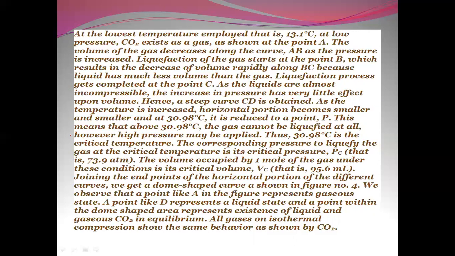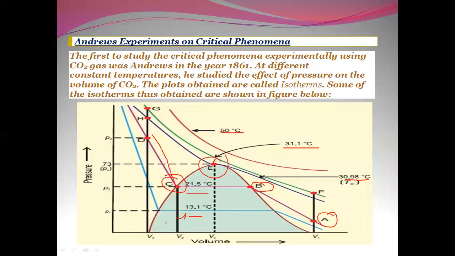We observe that a point like A in the figure represents the gaseous state, a point like D represents the liquid state, and a point within the dome-shaped area represents the existence of liquid and gaseous carbon dioxide in equilibrium. All gases on isothermal compression show the same behavior. Here you can see that whatever is inside this dome is the liquid state, and whatever is outside it exists in the gaseous state.